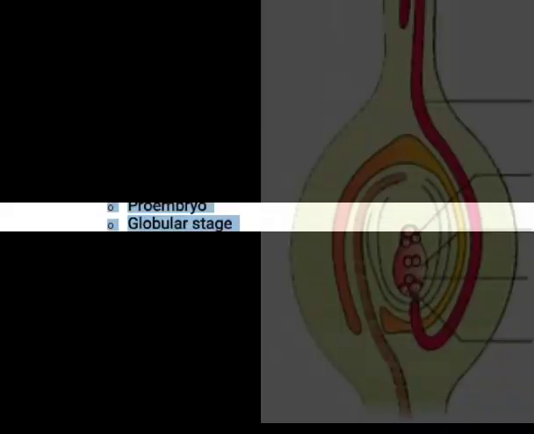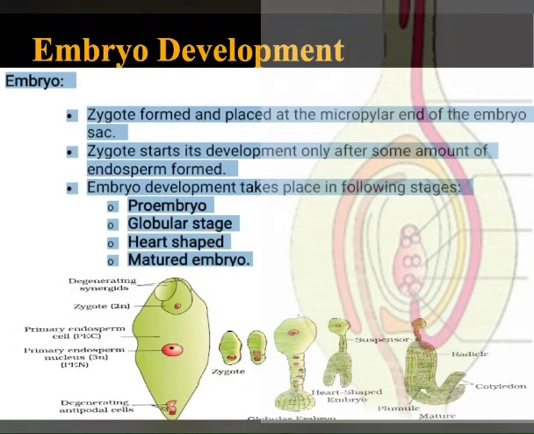Say embryo development. Zygote is formed and placed at the micropylar end of the embryo sac. Zygote starts its development only after some amount of endosperm is formed. Why? Because endosperm gives nutrition to the developing zygote and developing embryo.